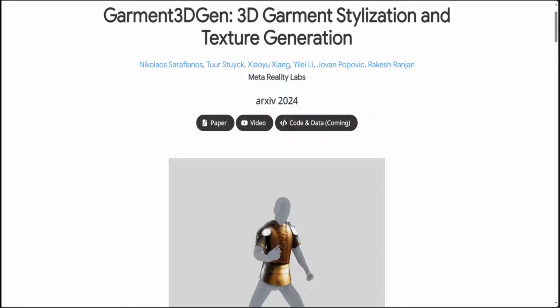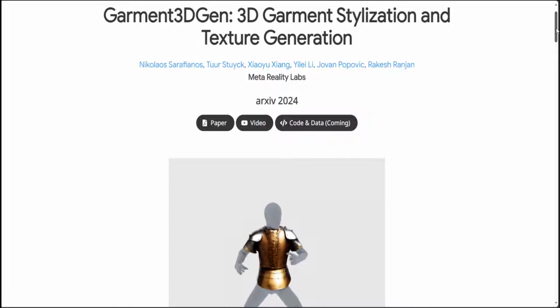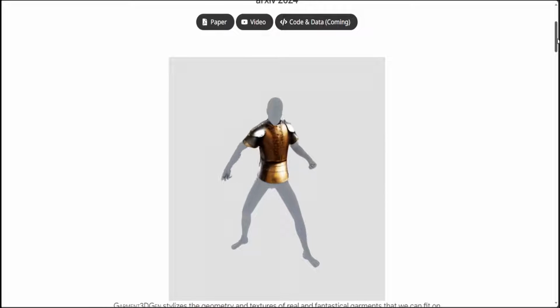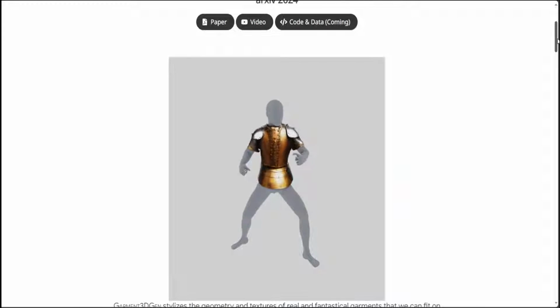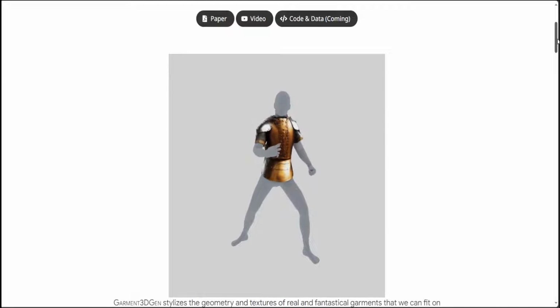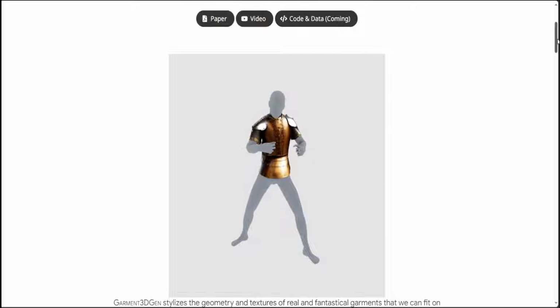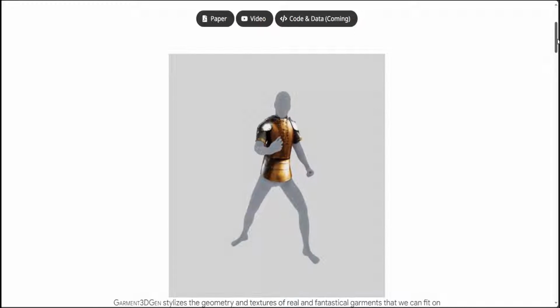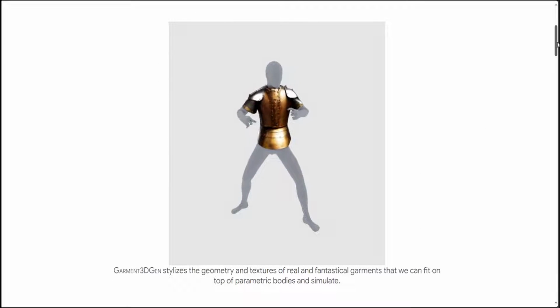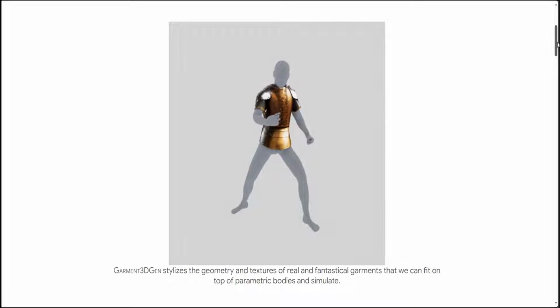In my humble opinion, low friction asset creation will be the key enabler in the future to unlock virtual applications at scale. Generative AI will be a cornerstone technology that will allow anyone ranging from beginner users to experts to create customized avatars and contribute to building personalized virtual experiences. I'm also sure that it is going to assist in the design process to facilitate faster exploration and creation of new designs. That is where this new research project, Garment3DGen, comes into play.